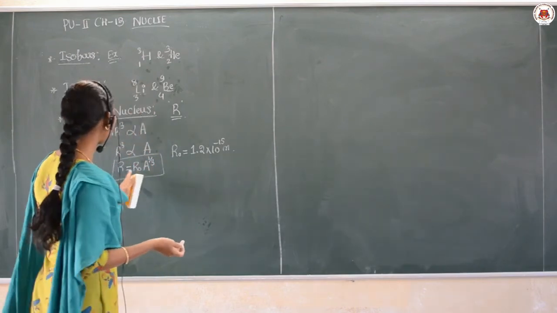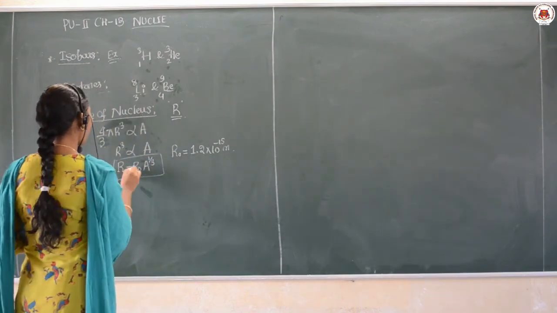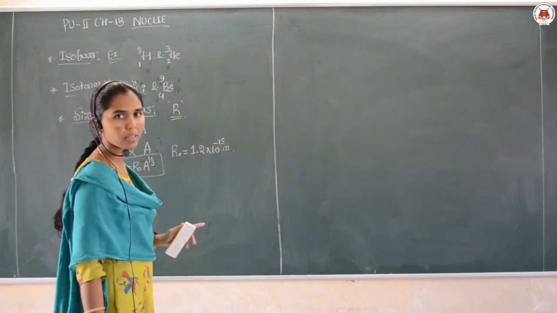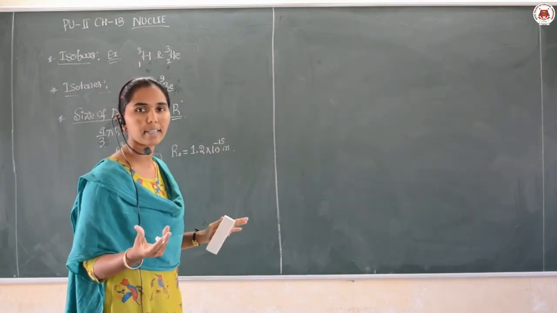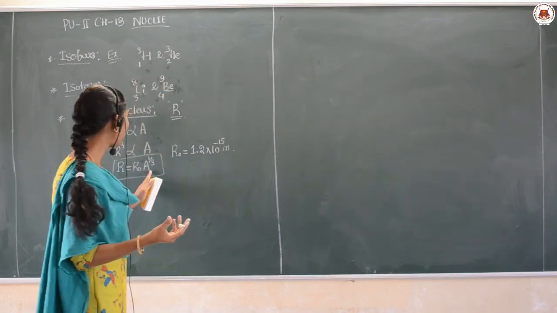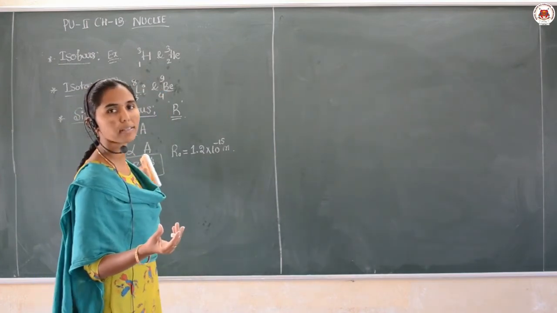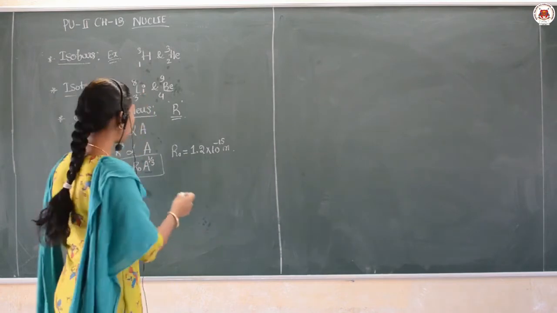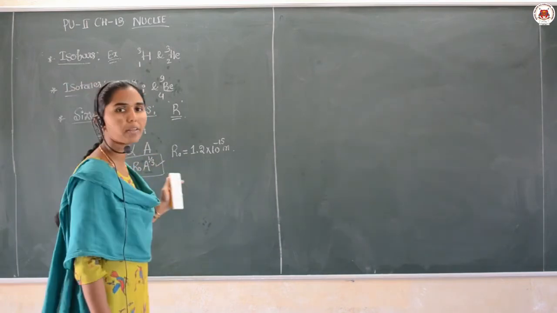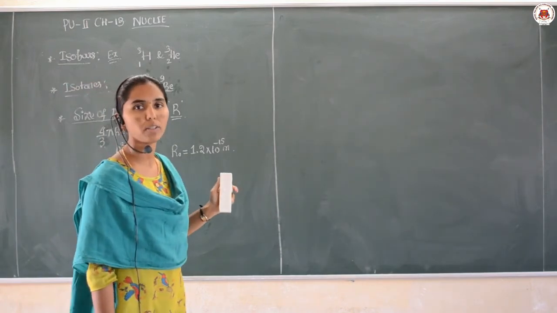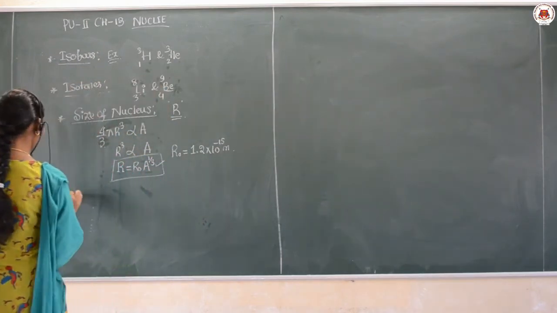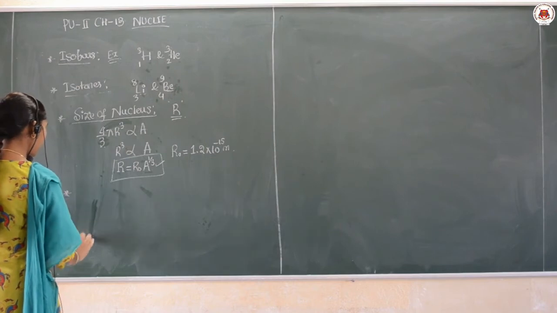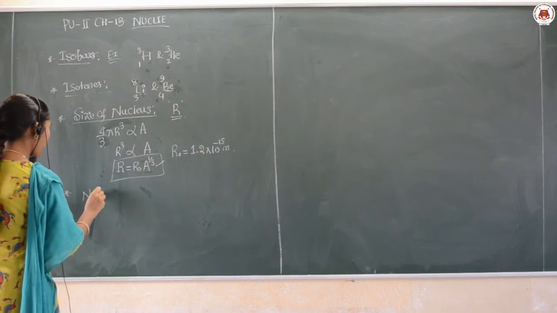So this is the relation between R and the atomic mass number here. If in your competitive exam, like KCET, they give the mass number and ask you to find the size or the radius, easily you can use this formula and find the radius of the nuclei. Okay? Then moving to the next point, that is nuclear mass and density.